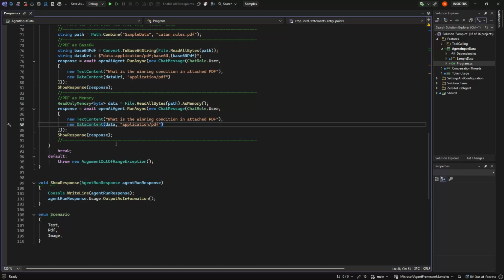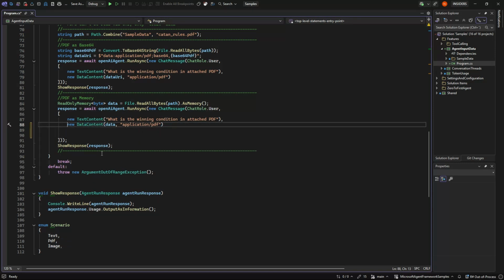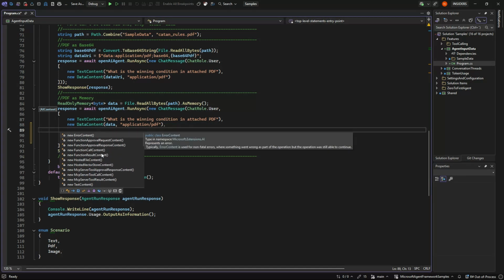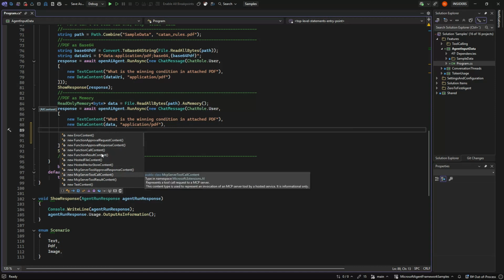So if we look at this, you can see we can give this list of content, and you can see there's a bunch of other content here. But these are both input and output content, and we are not really going to send an error content at any point. That is for the LLM to send back the MCP tool call results and things like that.